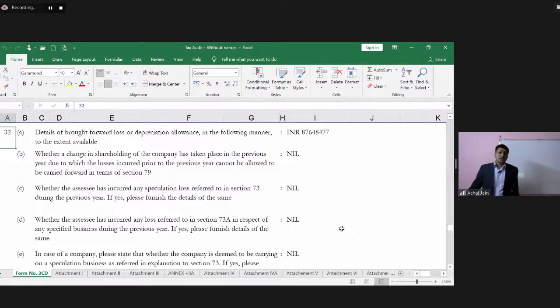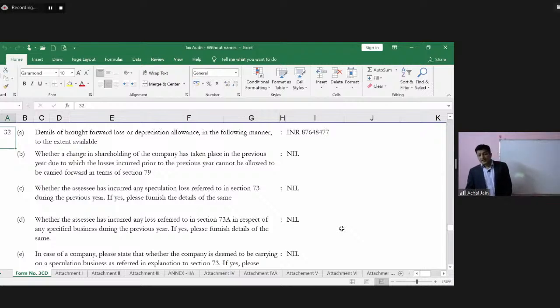Whether a change in shareholding of the company has taken place in the previous year, due to which losses incurred prior to the previous year cannot be allowed to be carried forward. Whether the assessee has incurred any speculation loss as referred to in section 73 and details of that loss.